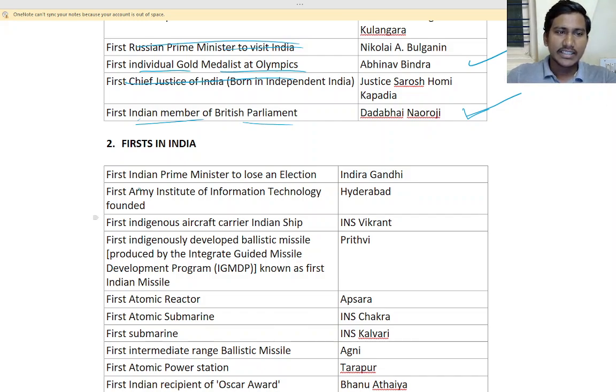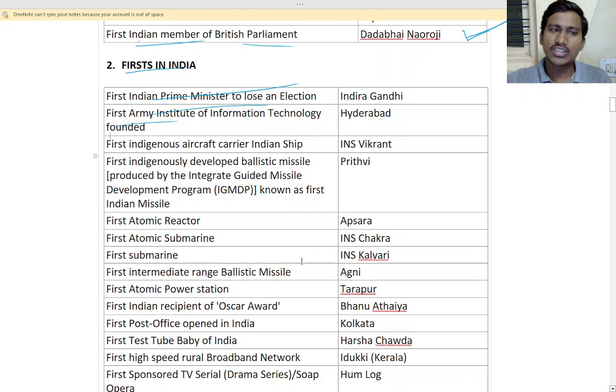So first in India, that is first Prime Minister. Same thing, I think. Yes. First Army Institute of Information. No need of this. Yes. So this you have to remember.